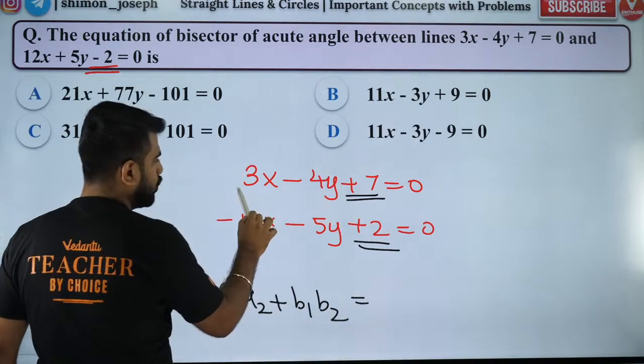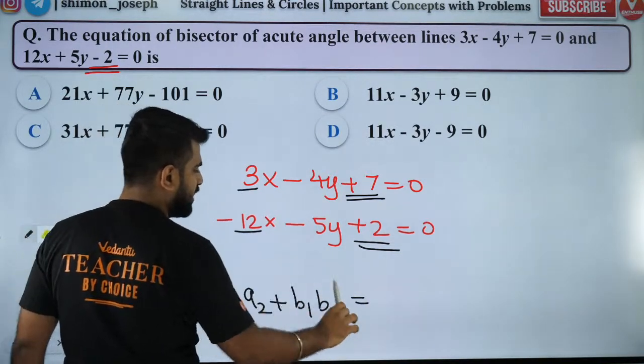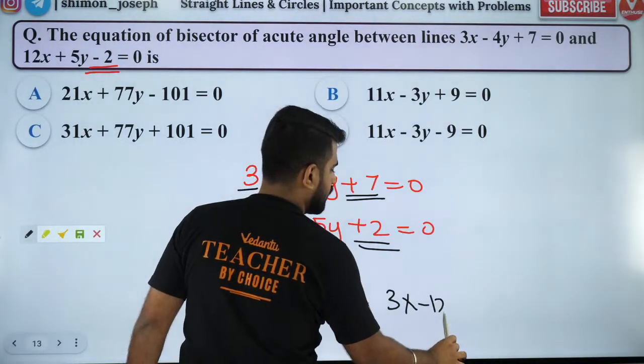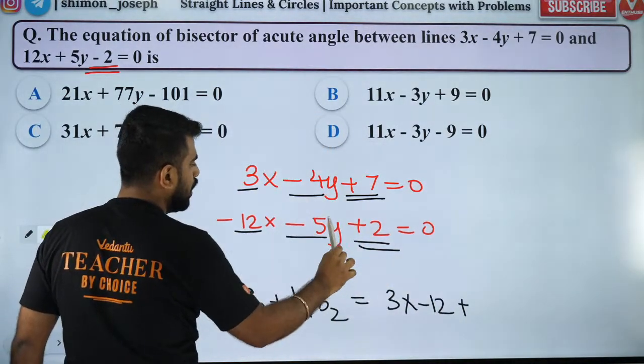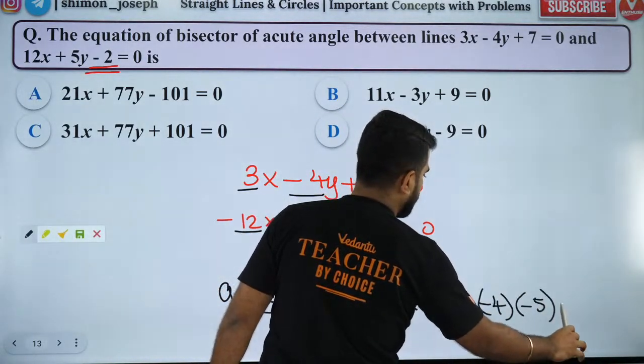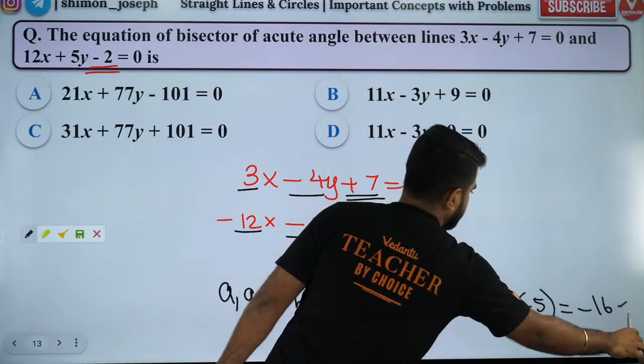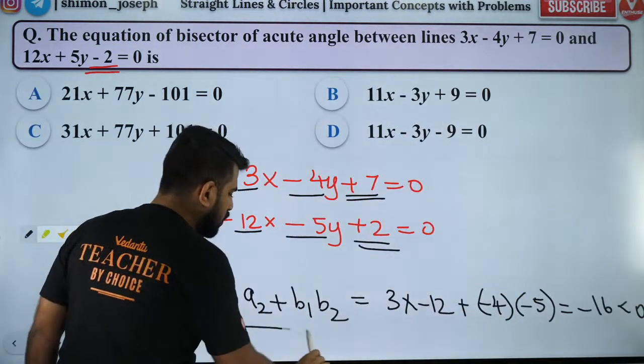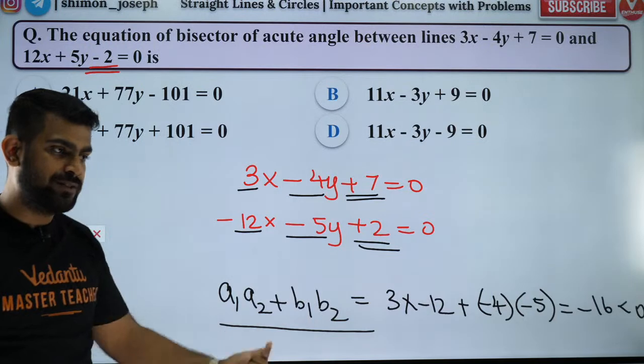So let's find out A1 A2 plus B1 B2. 3 into minus 12 plus B1 B2, minus 4 into minus 5. How much is that? That's going to be minus 16, which is negative. So A1 A2 plus B1 B2 is negative.